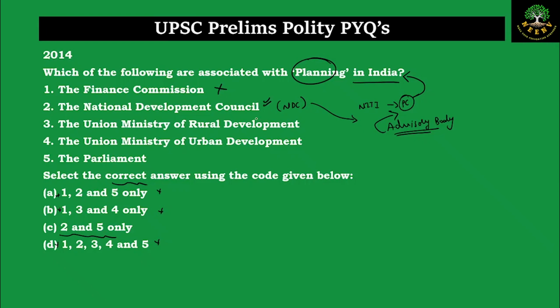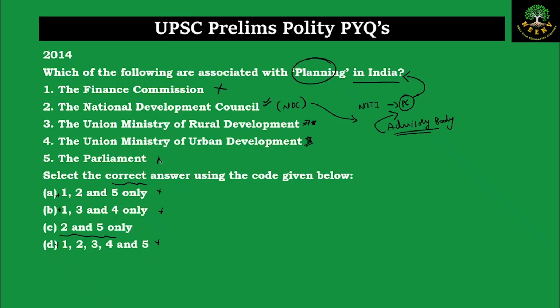Now Ministry of Rural Development. Ministry of Rural Development does have a mandate for the development of the country. But if you look at the holistic picture, it is not about the entire planning in India. It is mostly concerned about the rural areas and the development to happen in the rural areas. Similarly, the Urban Development Ministry has the mandate of urban areas and the housing in the urban areas.